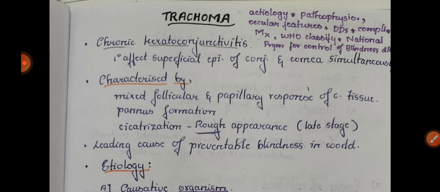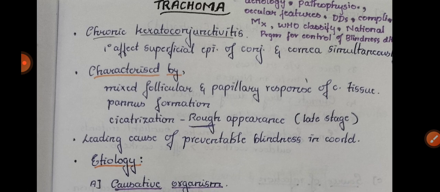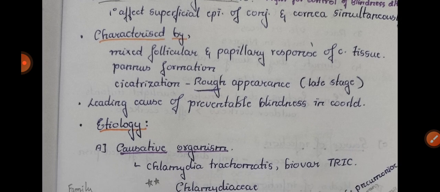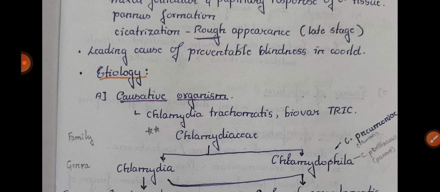Trachoma is a chronic keratoconjunctivitis. Chronic means it is taking time. Kerato means cornea, and conjunctiva inflammation. It primarily affects the superficial epithelium of the cornea and conjunctiva simultaneously. It is characterized by a mixed follicular and papillary response of the conjunctival tissue, pannus formation, and cicatrization in the later stage. It is one of the leading causes of preventable blindness in the world.